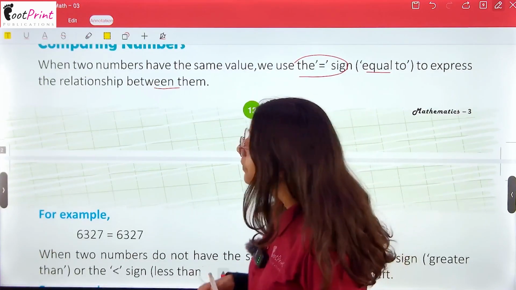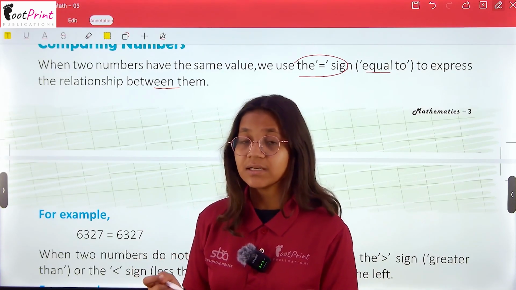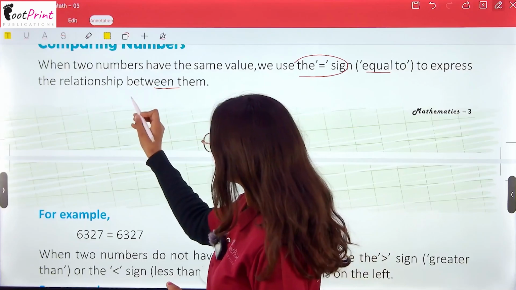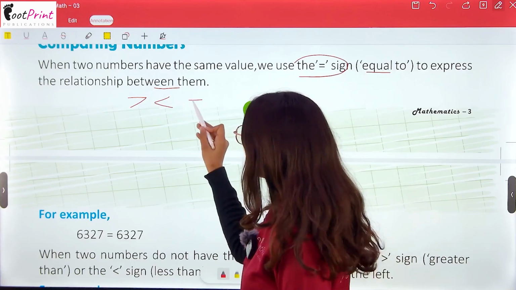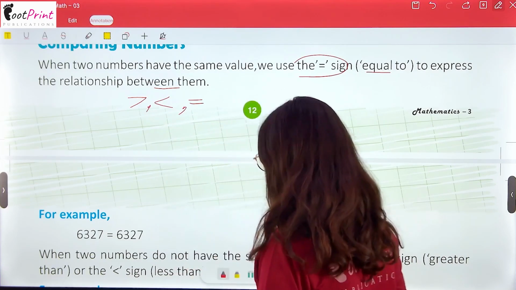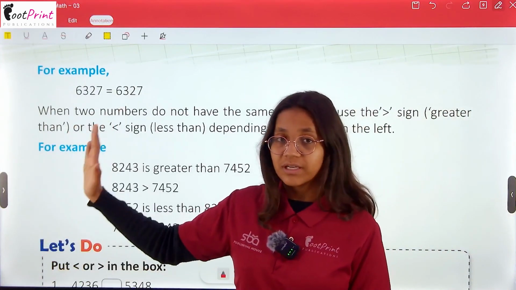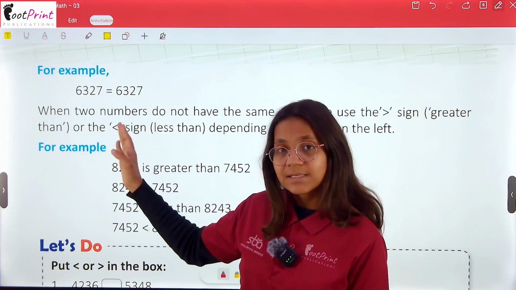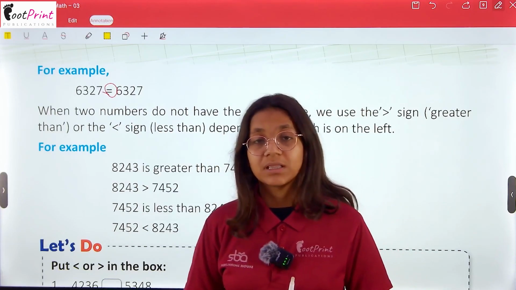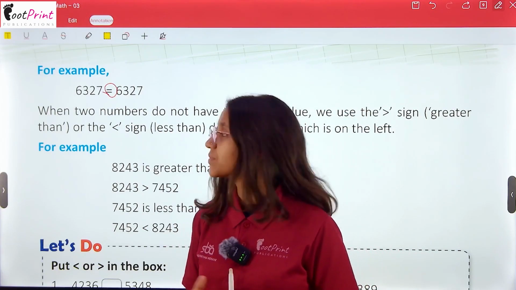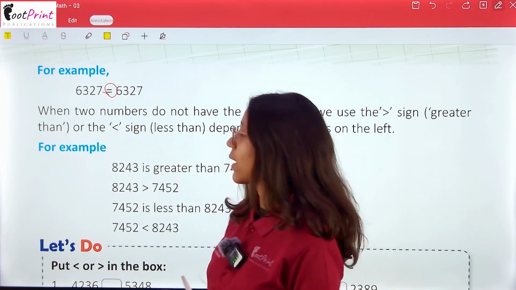So when we compare numbers, we do not say it by a word. We use signs, or we say symbols. We have three symbols: greater than, smaller than, and the equal to sign. So, for example, 6327 and 6327. 6327 is equal to 6327. Then we are applying this kind of symbol that is said to be equal to. Now 6327 is equal to 6327.